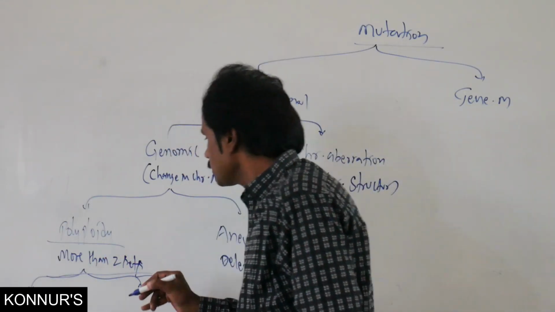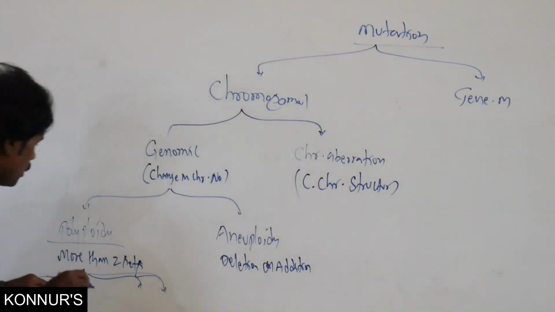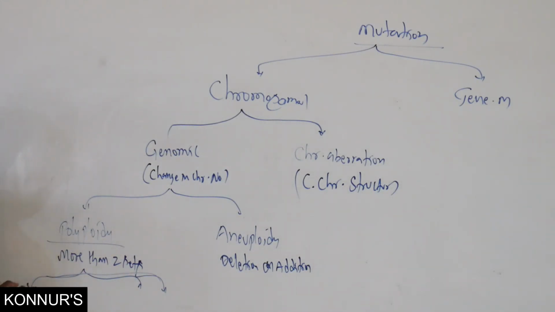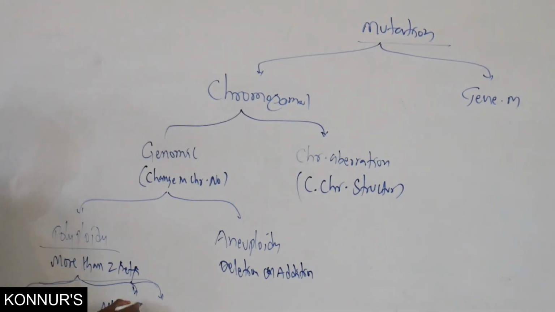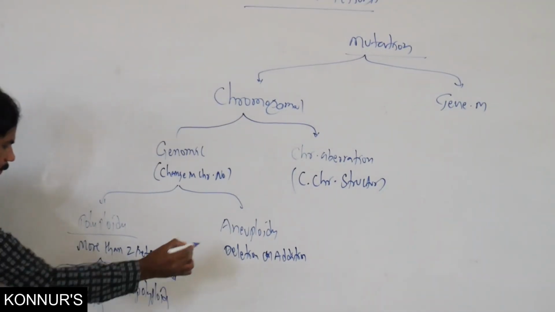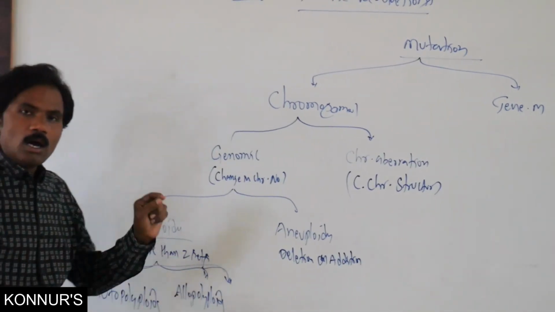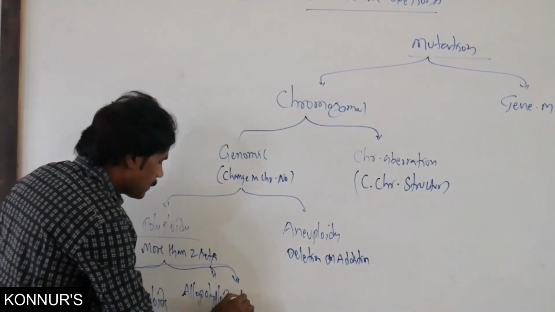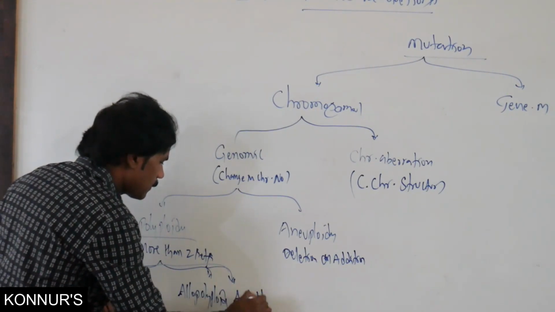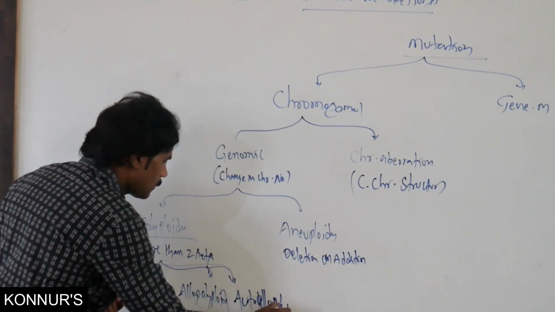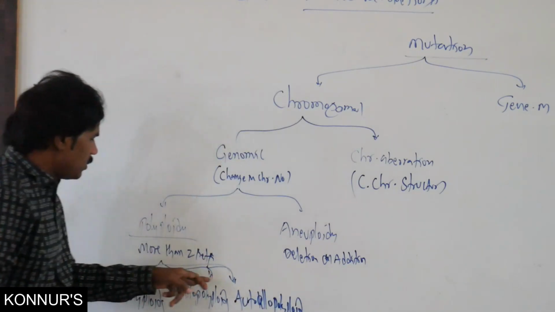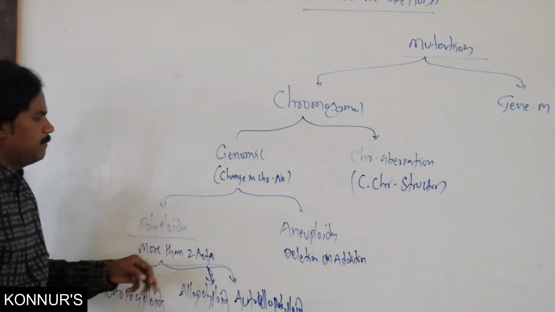In those ways: autopolyploidy, then allopolyploidy, and autoallopolyploidy. Three ways are present.